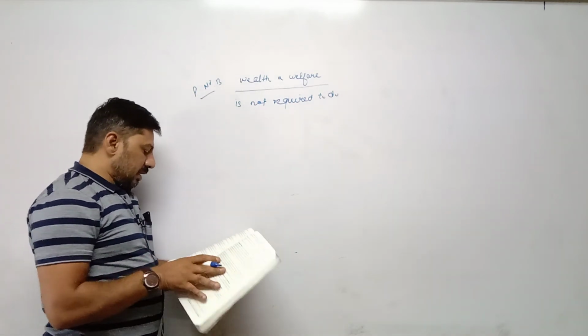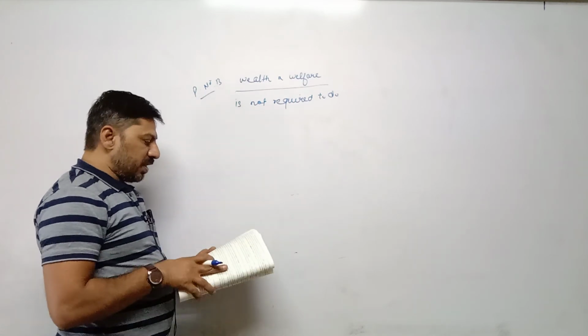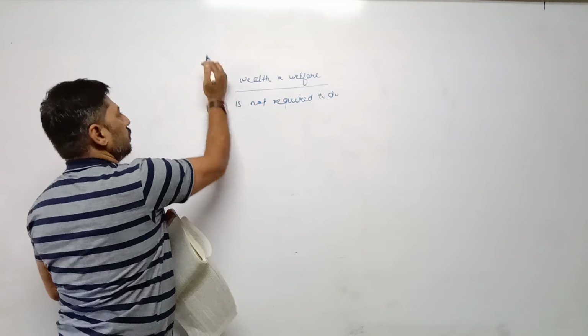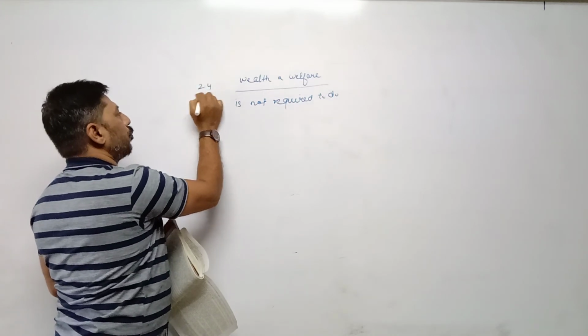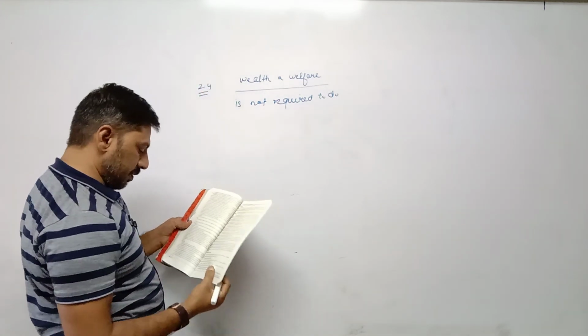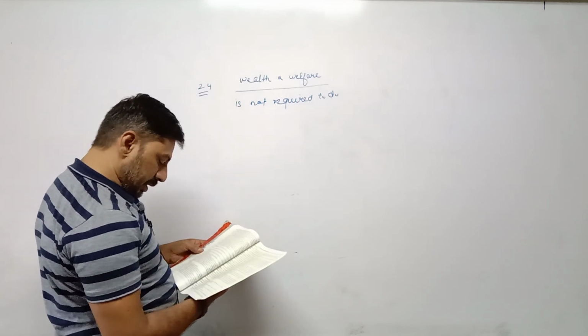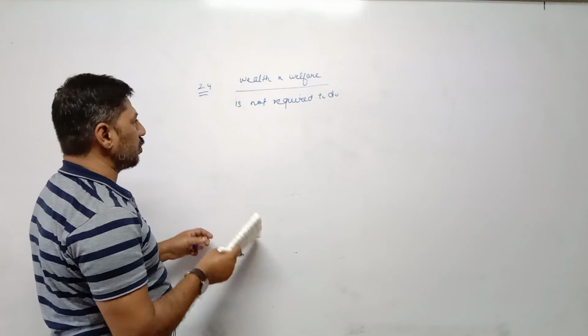Then the next topic, wealth and welfare, is 2.4, page number 13. Wealth and welfare and characteristics also.